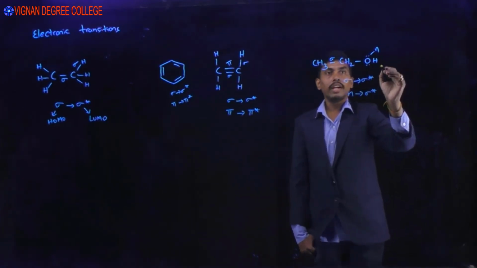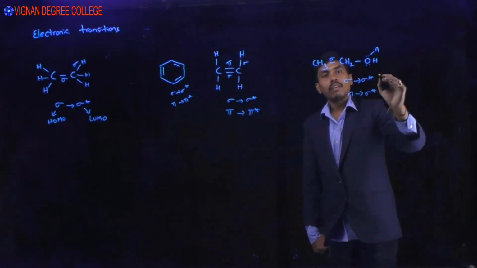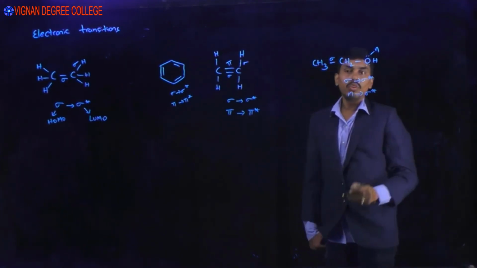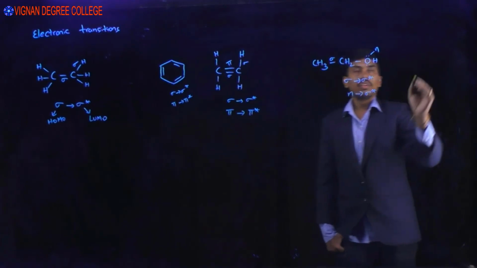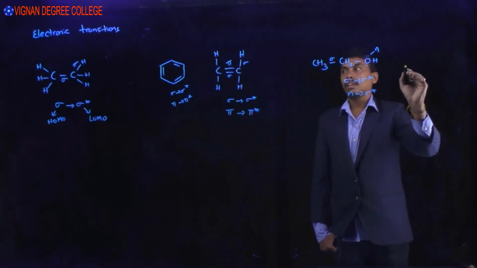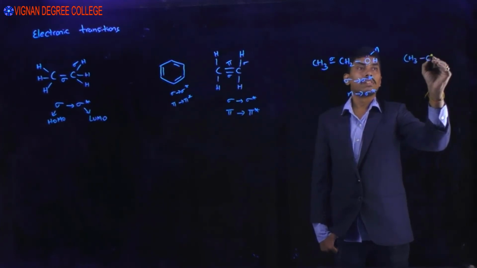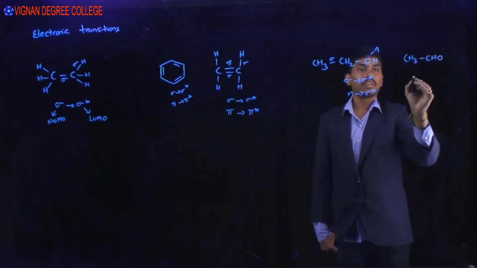Saturated heteroatom containing molecules can undergo transitions either sigma to sigma star or n to sigma star. Okay, if you consider acetaldehyde, or maybe you can write it like this.